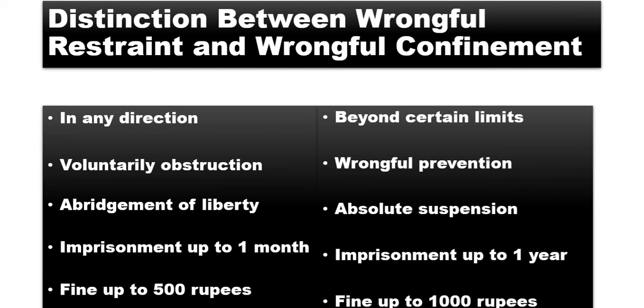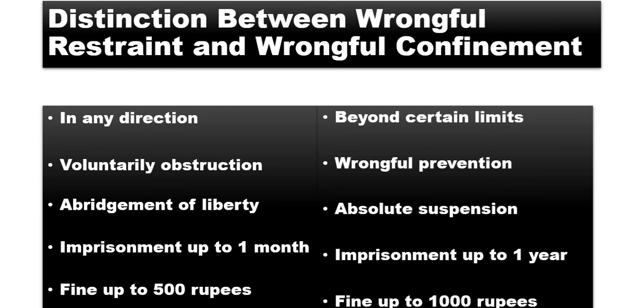Under wrongful restraint, the liberty is taken away from moving in just one direction, while the other directions are open. When it comes to wrongful confinement, there is absolute suspension. Your complete right to move beyond a certain limit has been taken away. It could be a room, a villa or anything, but you cannot move beyond a certain limit.